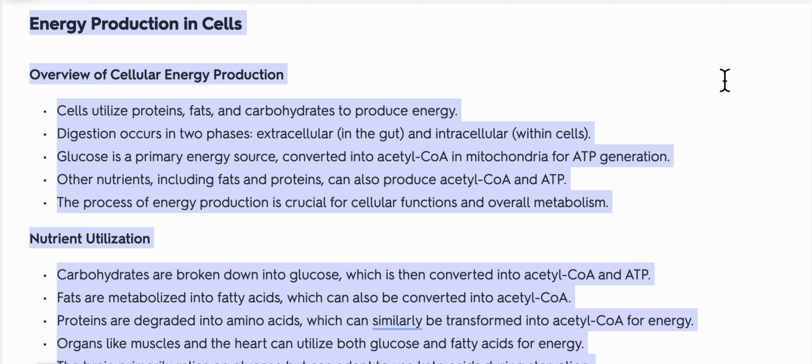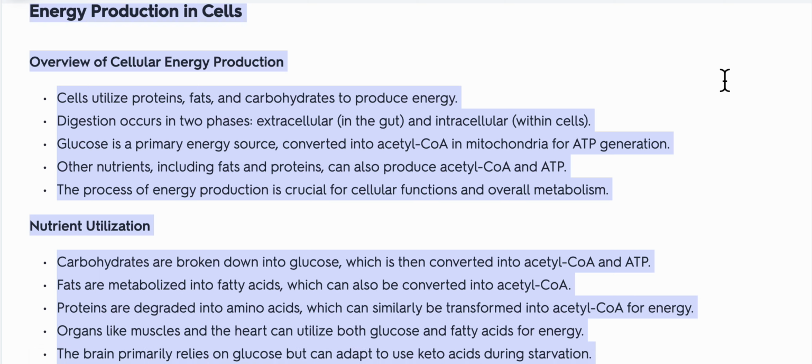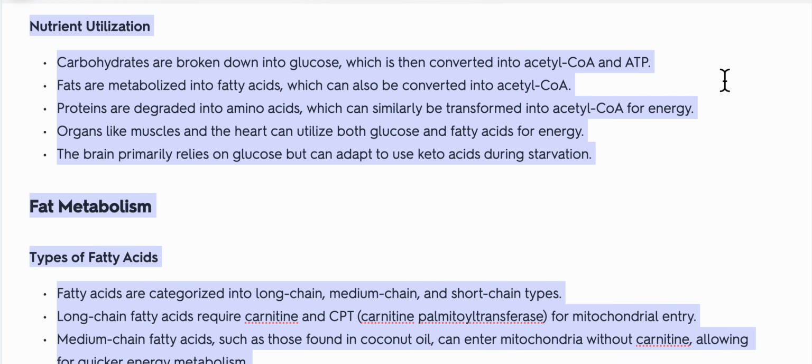Other nutrients, including fats and proteins, can also produce acetyl-CoA and ATP. The process of energy production is crucial for cellular functions and overall metabolism. Nutrient utilization. Carbohydrates are broken down into glucose, which is then converted into acetyl-CoA and ATP.